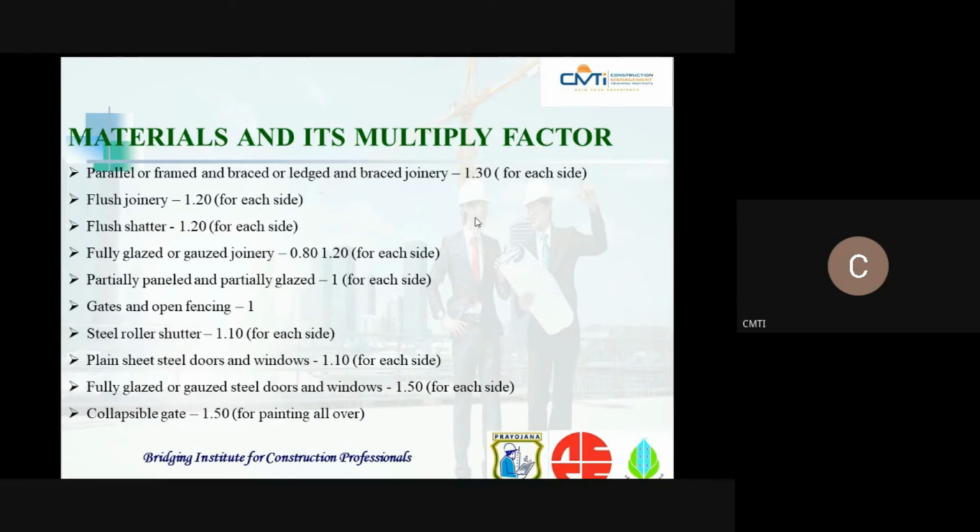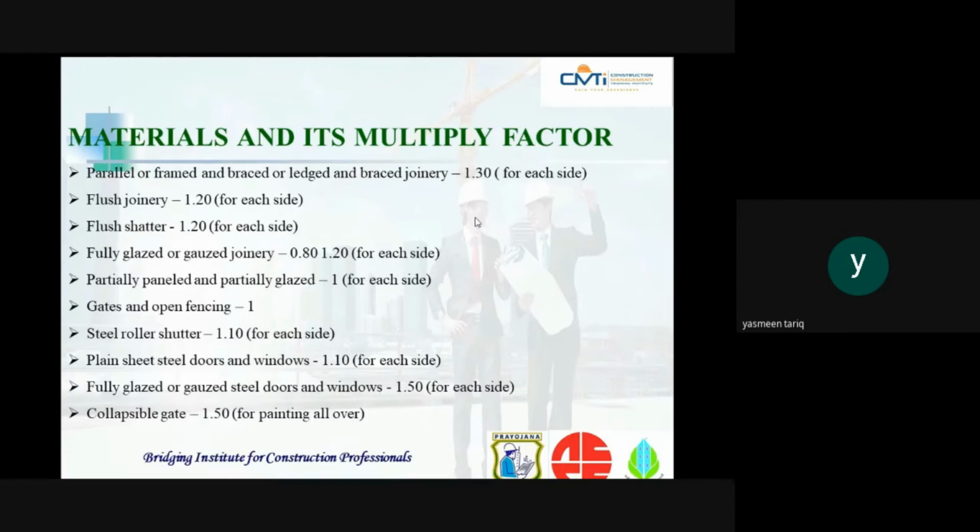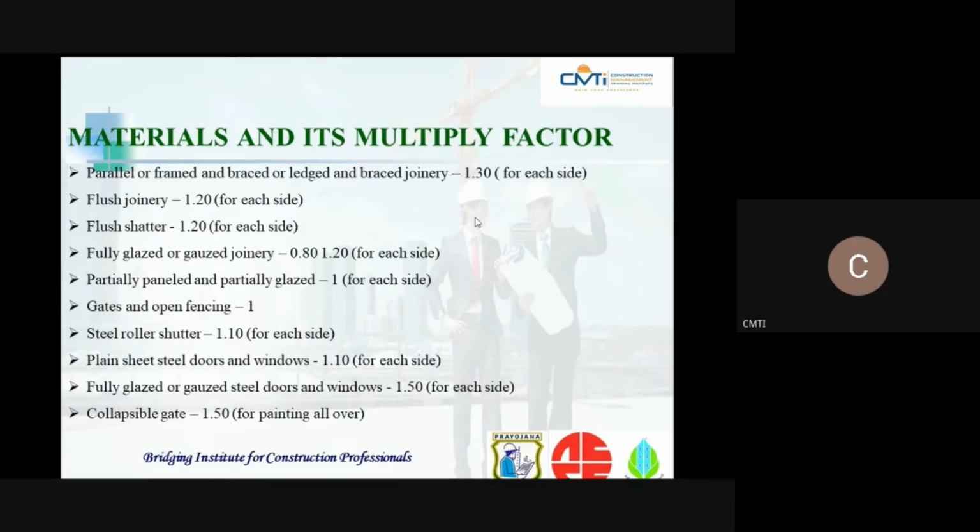So take the opening area and multiply it by 1.5 times, 1.8 times; rolling shutter 1.5 times; collapsible 1.5 times. So opening area into 1.2 like that. It is a coefficient. Take a door: you may have so many wooden carvings, and that will take so much time while doing the brushing and polishing. Painting on a flat surface is different from a carved surface. So they are saying you can take 1.2 times extra, and I can pay for that. Okay, sir. Thank you, sir.